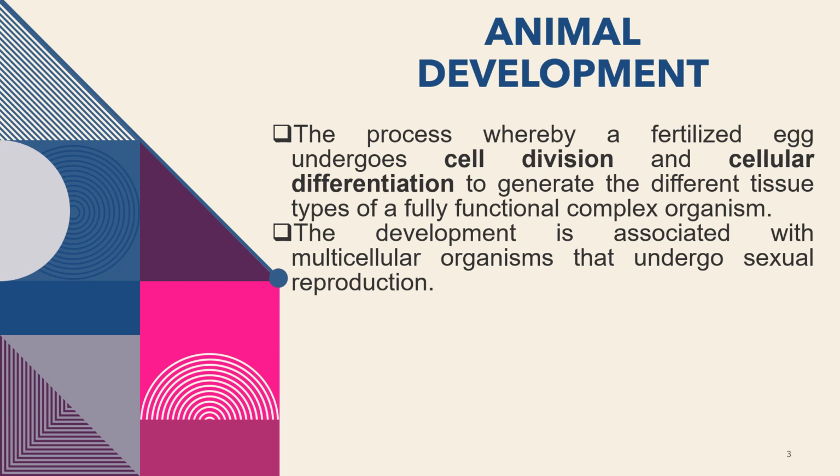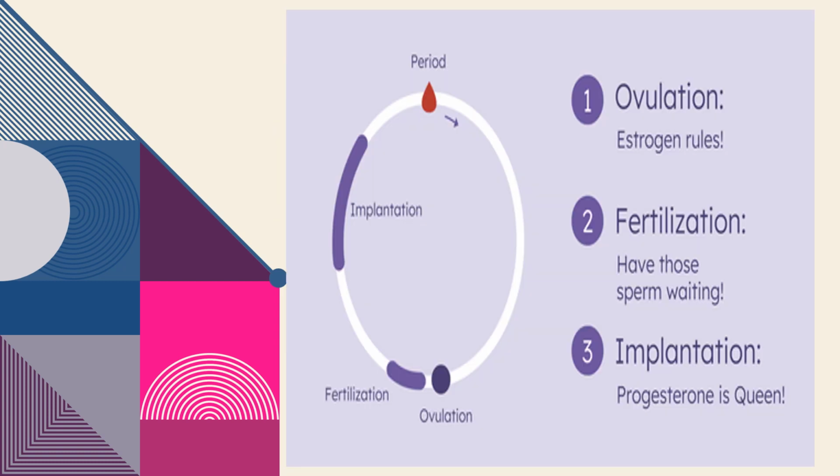And cellular differentiation, so there are different structures developed under organogenesis, which is the formation of different tissues in order to form an animal. The development is associated with multicellular organisms, which means that it is not only the fertilization process forming a single cell, but also the formation of multicellular organisms.